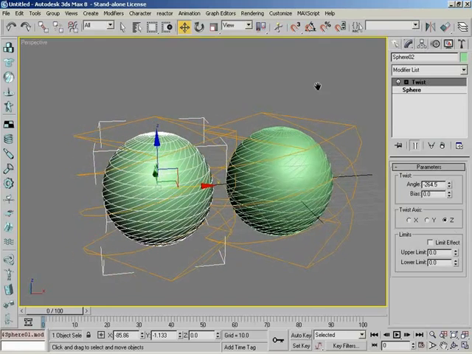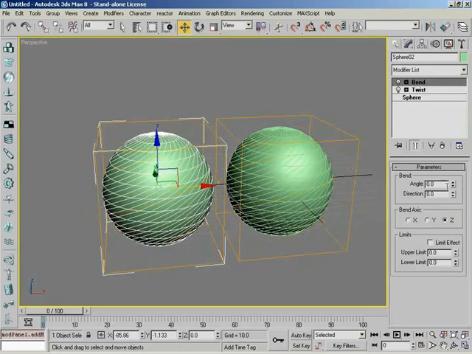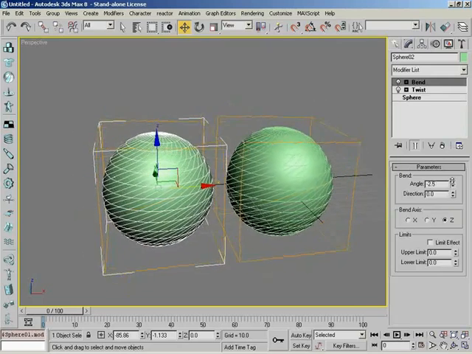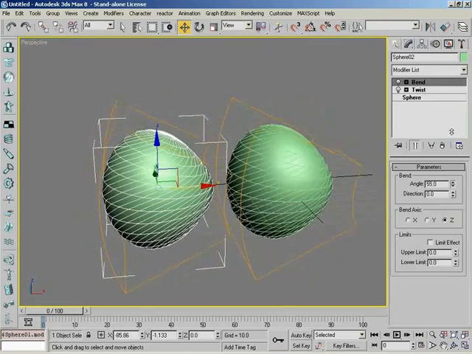Yeah. And just another way to really drive that home, you could have applied that twist modifier to either one of these objects, and it would have affected them both. Let's go ahead and apply the bend now to this one. So we've got the duplicated one selected. Okay. And we'll put the bend on it. And again, the gizmo is apparent on both and affecting both